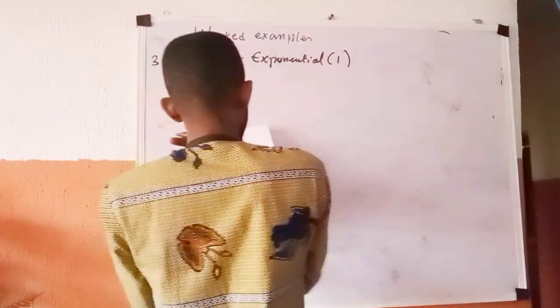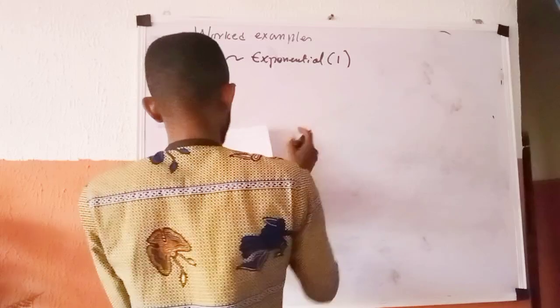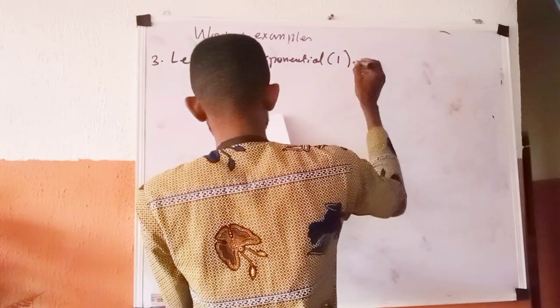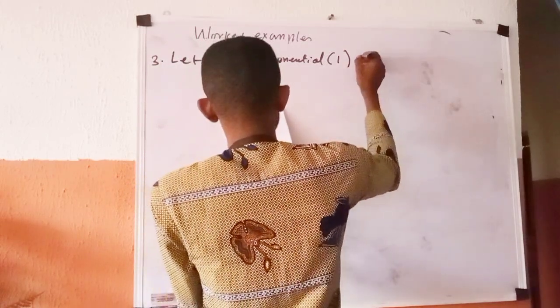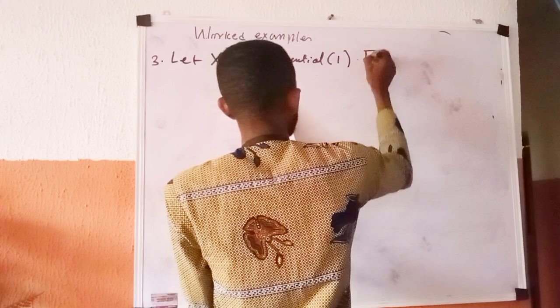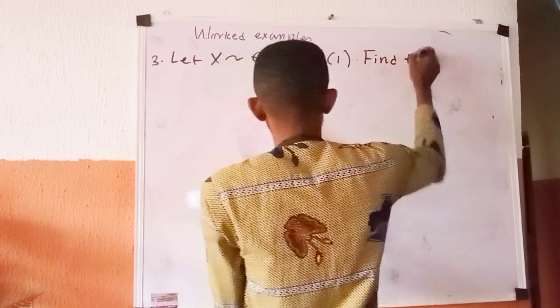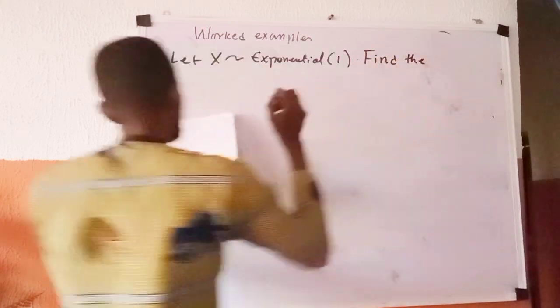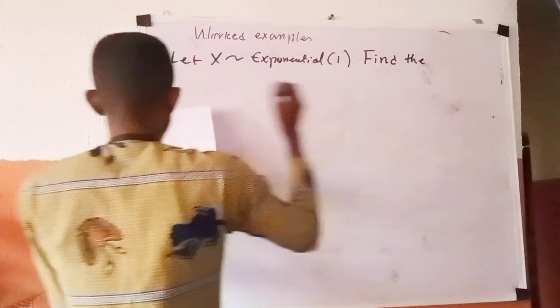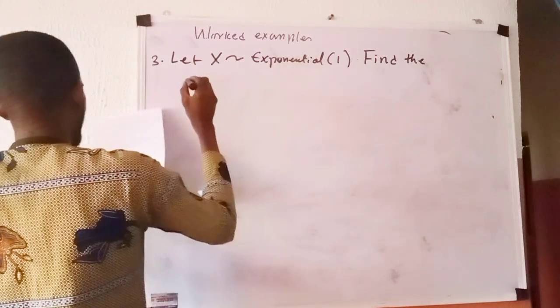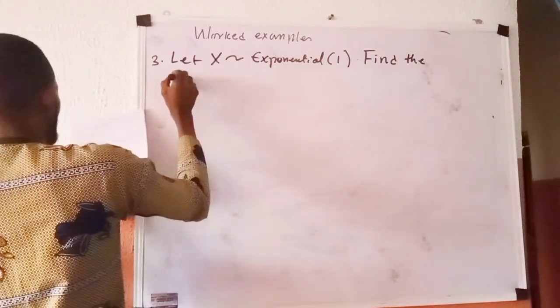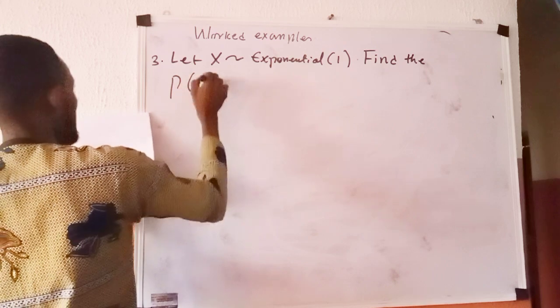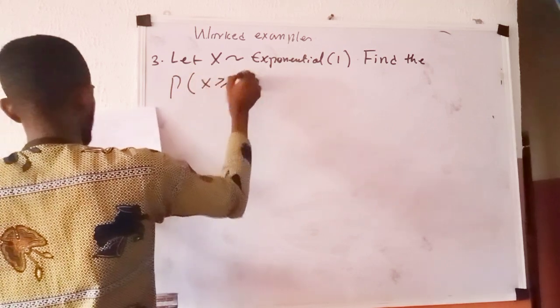Find the Chebyshev upper bound for the probability P of X greater than or equal to epsilon.